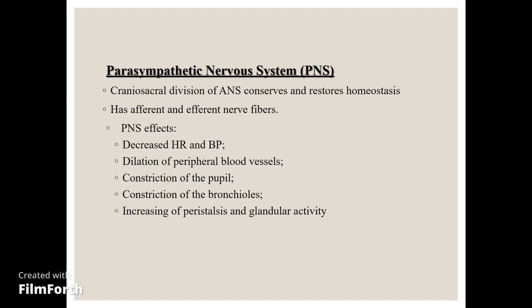Whereas the parasympathetic nervous system is the craniosacral division of the autonomic nervous system, which conserves and restores homeostasis. It activates in the condition of peace. It also has afferent and efferent nerve fibers, and it basically helps in decreasing the heart rate and blood pressure, dilation of peripheral blood vessels, constriction of pupils, constriction of bronchioles, and increasing of peristalsis and glandular activity.